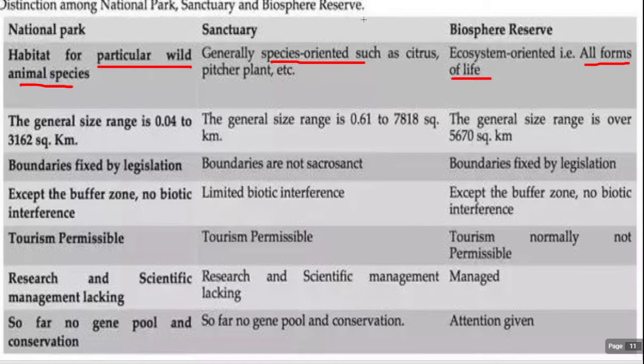That is the basic difference. And the size range is 0.4 to 31262 square kilometers. The general size range is 0.6 for wildlife sanctuary, up to 7818 square kilometers, and the general size range is over 5670 square kilometers.